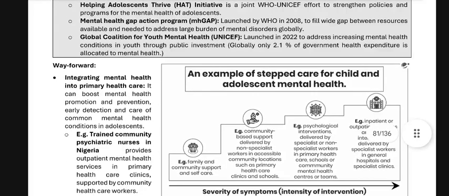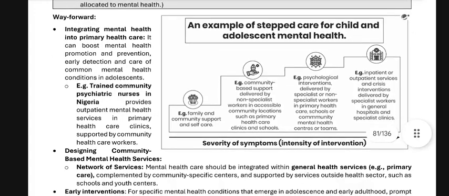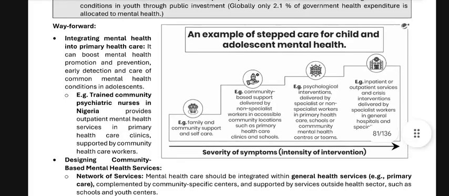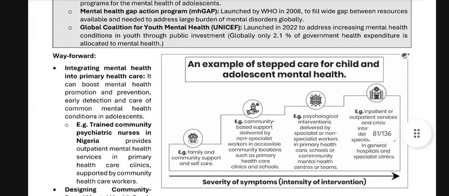An example of stepped care of child and adolescent mental health. Example: family and community support and self-care. Example: community-based support delivered by non-specialist workers in accessible community locations such as primary health care clinics and schools. Example: psychological intervention delivered by specialist or non-specialist workers in primary healthcare, schools, or community mental health centers or teams. Example: inpatient or outpatient services and crisis intervention delivered by specialist workers in general hospitals and specialist facilities.